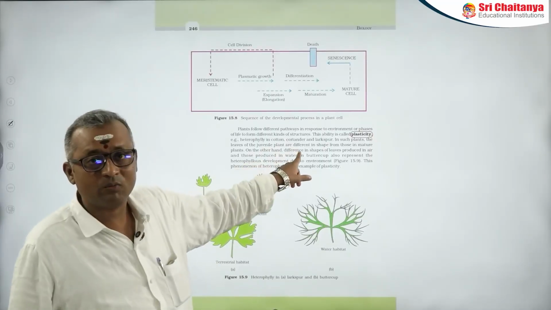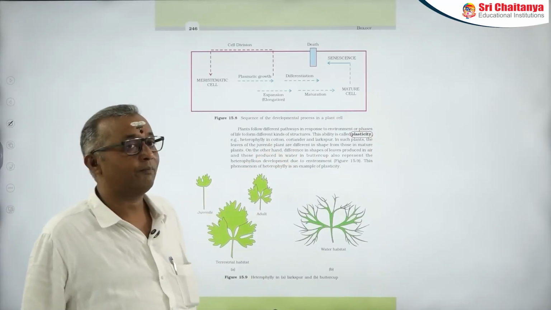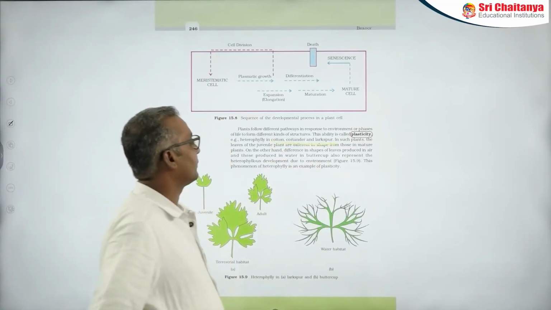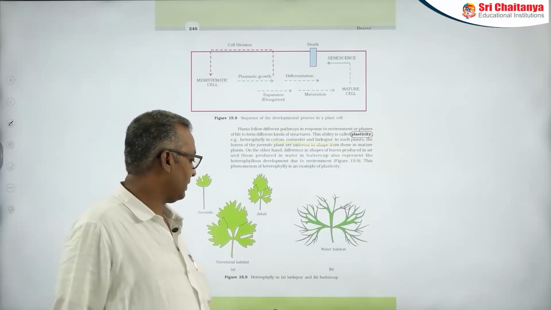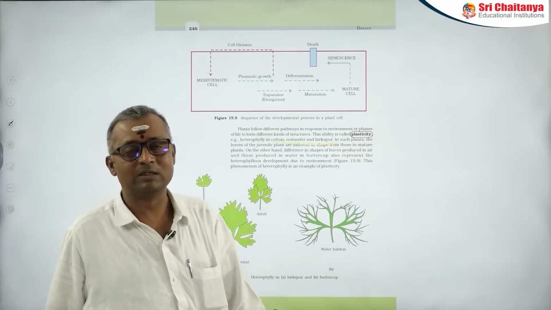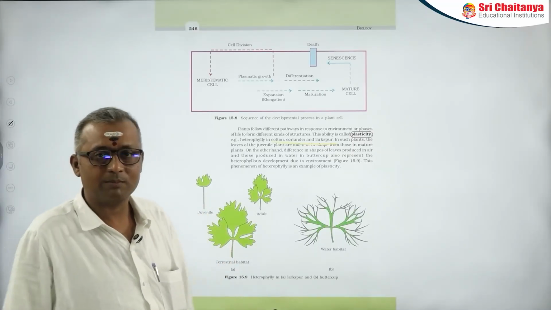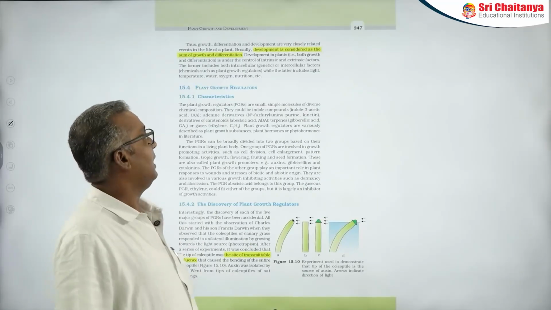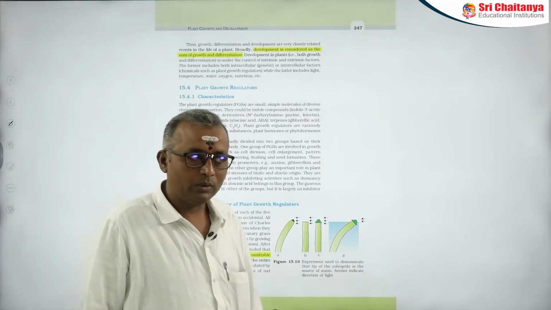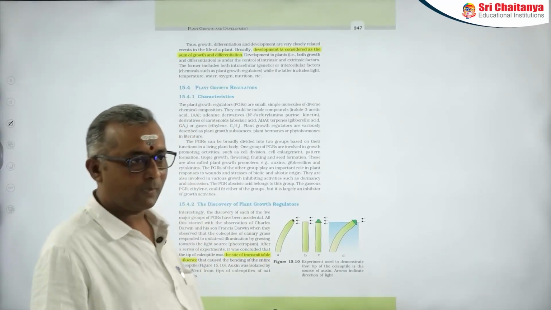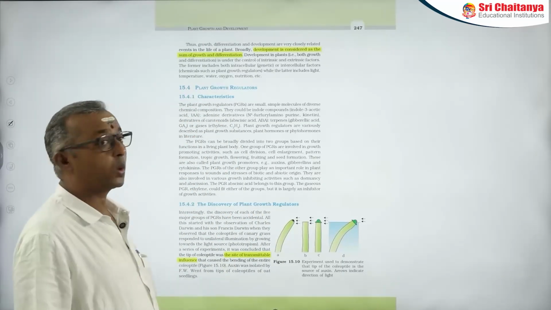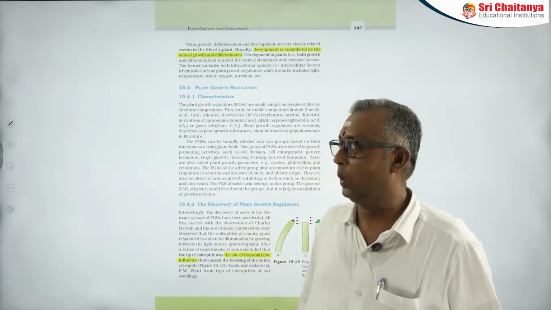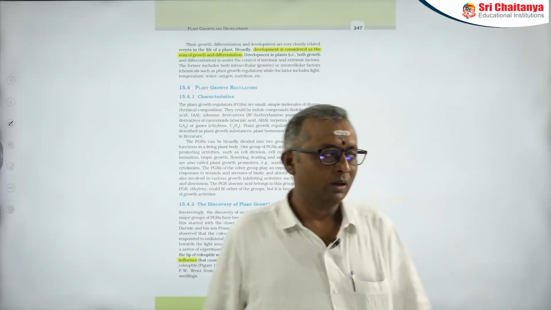For developmental heterophylly, we have examples like cotton, coriander, larkspur; all these you can take. Whereas for environmental heterophylly, we have one best example, that is buttercup. Buttercup is the best example. Buttercup is scientifically called Ranunculus. And so we can conclude now that development is the sum of growth and differentiation.